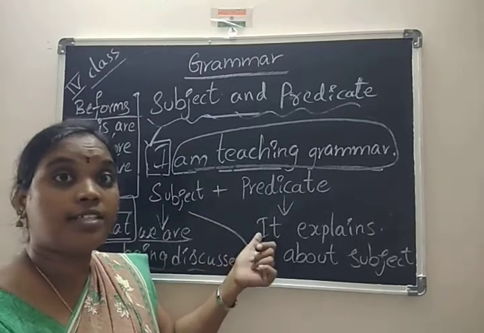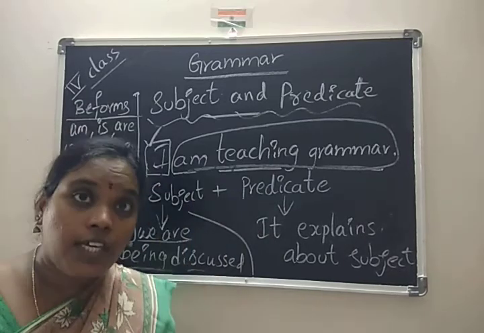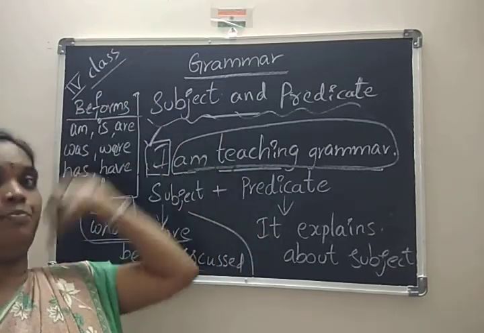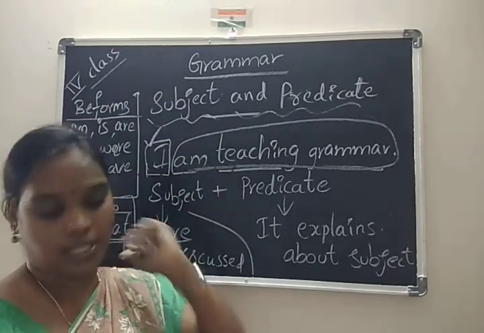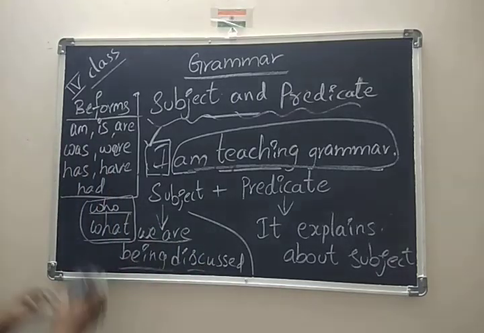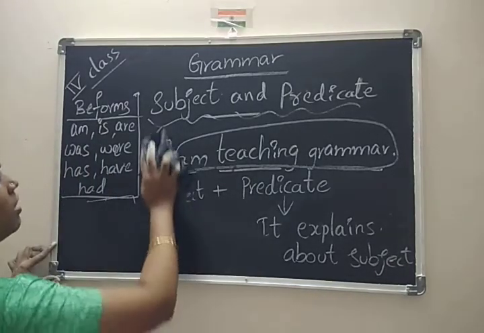The predicate always explains about the subject. I will give another example, then you can understand.